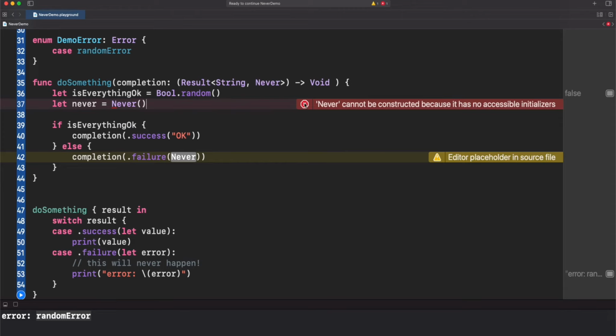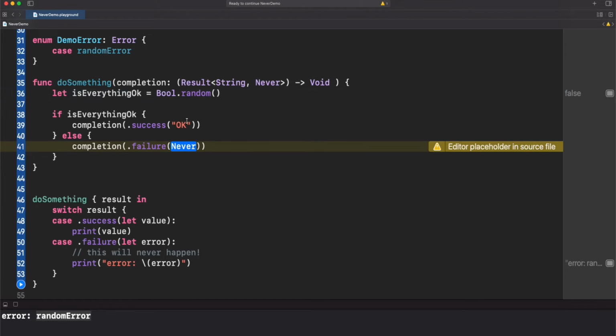Yeah, as you can see, you cannot use never as a regular object. This object is kind of abstract for Swift and it's protected from any initialization. So yeah, this is not good. So then, if we cannot instantiate anything and we require a never parameter, what do we do then? Because Swift will then fail, right?